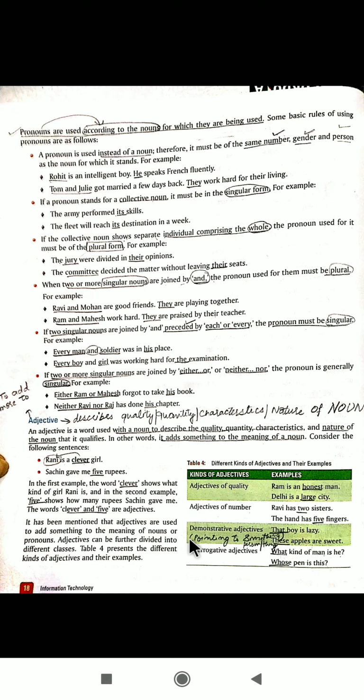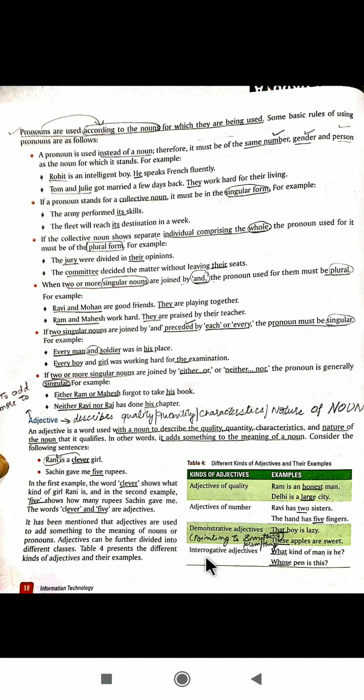Right. The third type of adjective is your demonstrative adjective. That boy is lazy. So when we are pointing to something, then we are using a demonstrative adjective. Pointing to a boy, we said that boy is lazy, so that is a demonstrative adjective. These apples are sweet, so pointing towards the apples, we said these, so these is your demonstrative adjective.